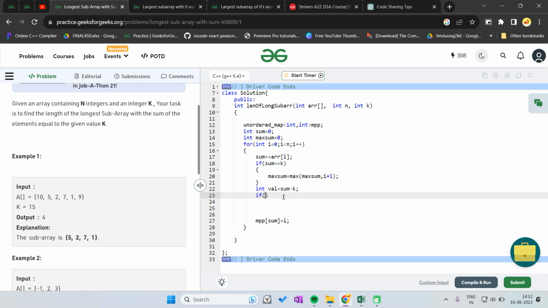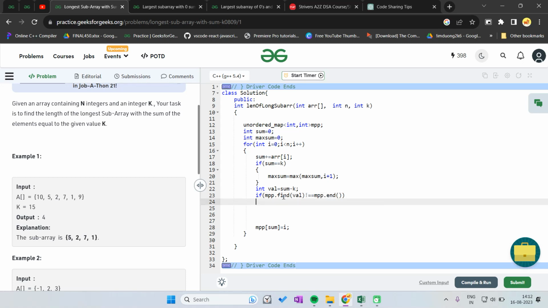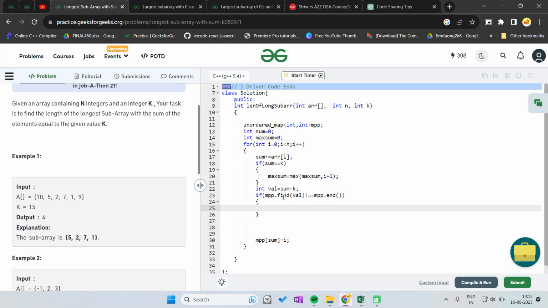then this value will definitely make k. So I'm saying if map.find finds val somewhere previously, say mpp of 10, so if it's present in the map, then we can definitely say that there will be k. Now what are the values of this? So we can say that this is i, so i minus, we can say that 10 is at index 0, and index 0 is stored where? In mpp.